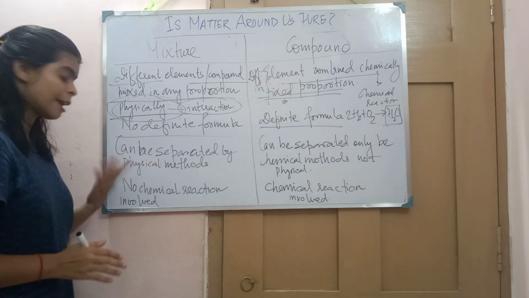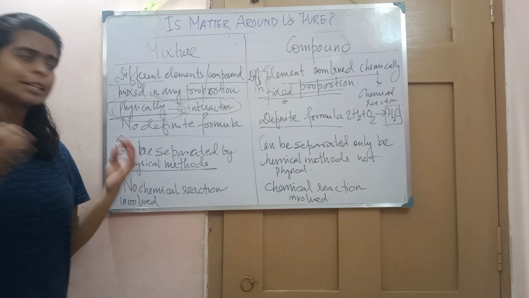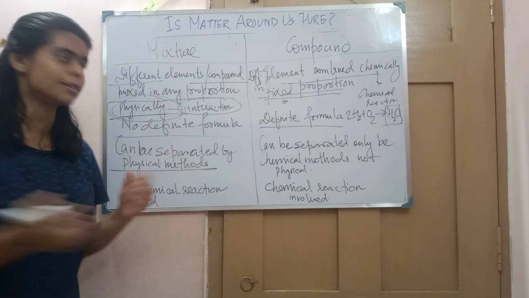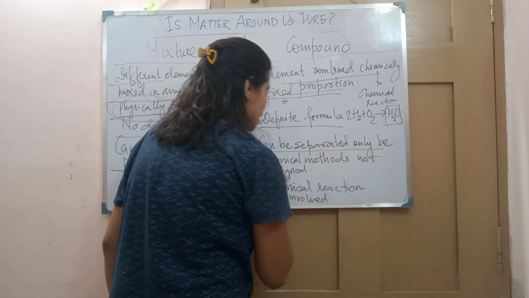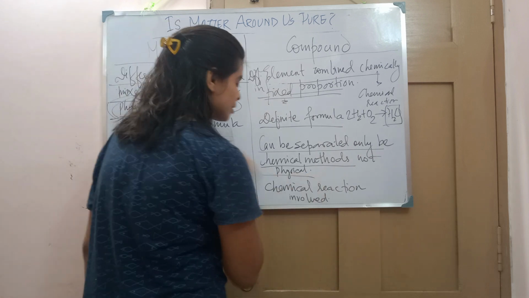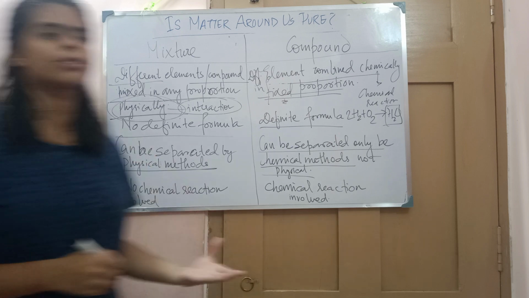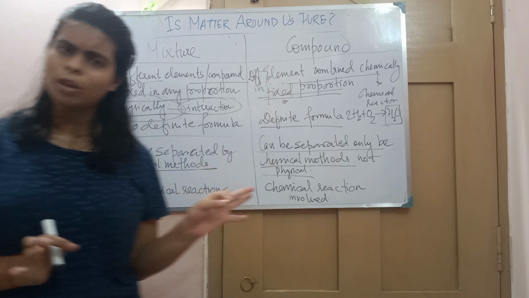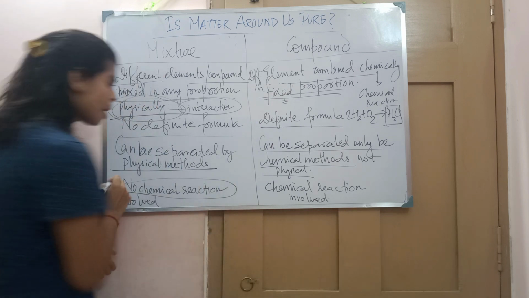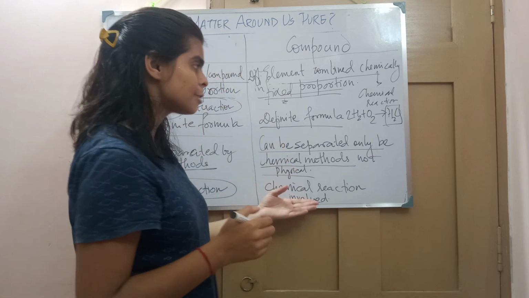Can it be separated? Yes, a mixture can be separated by physical methods. I told you in a mixture, all the things involved are physical, and in a compound, all the things involved are chemical. A compound can be separated only by chemical methods, not physical. Here, does any chemical reaction get involved? If you are mixing salt in water, sugar in water, is any reaction involved? No reaction is involved. Here no chemical reaction is involved. But here, tell me, does it involve any kind of reaction?